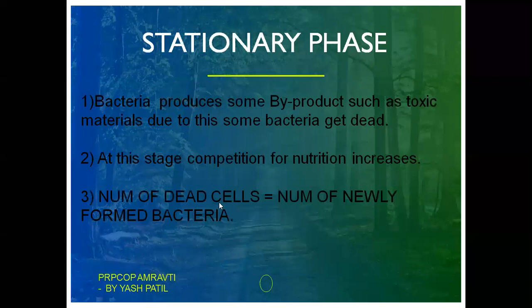So at this stage, the number of dead cells is equal to the number of newly formed bacteria. That's why the graph we have here is a straight line. No increase, no decrease. An exactly equal number of dead cells and newly formed bacteria, as we can see here.